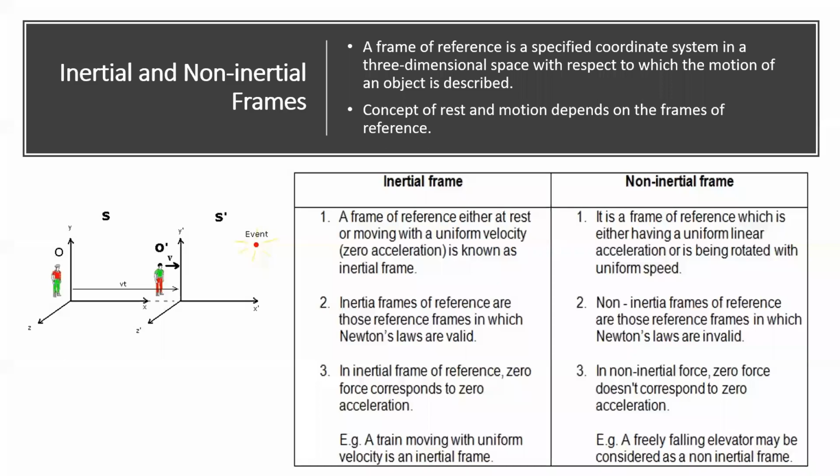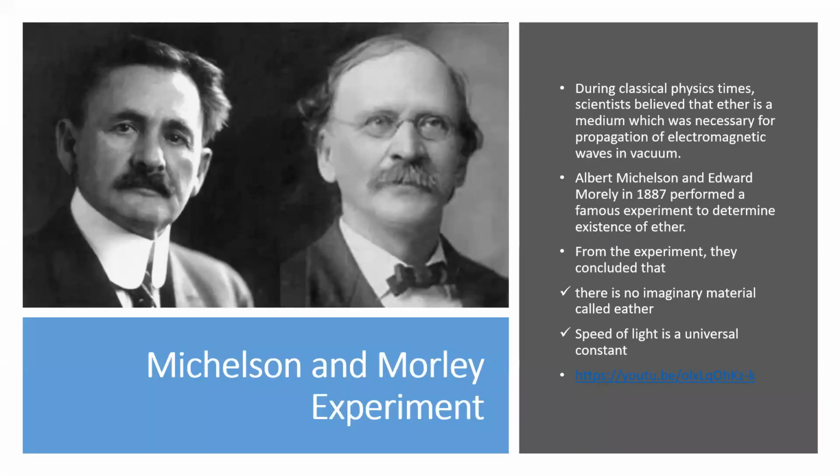Now let us see another new concept. Have you ever heard of Michelson and Morley? Have you heard of these scientists? No, teacher, it's new for us. Albert Michelson and Edward Morley. These are two scientists who conducted an experiment. Do you know to check what? The Earth's gravitation? Not Earth's gravitation, but something related to the universe.